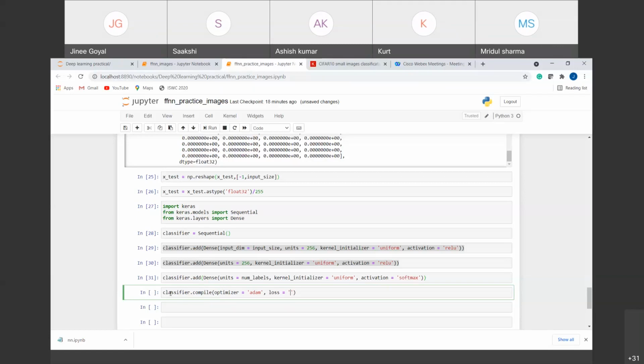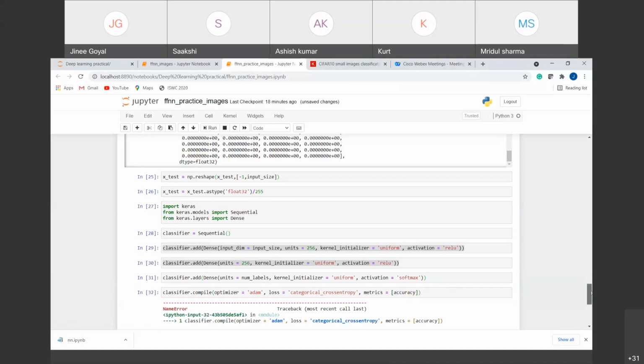So what type of loss function will be used here? We have 10 classes, so we cannot use the binary cross entropy loss function. For that, there is a categorical loss function. We converted the y-train and y-test data into categories, which is why we are using categorical cross entropy here. This is the loss function that we are going to use. Then we provide the metrics. You can have n number of metrics; I am just using accuracy. So we are done with the compiling part.